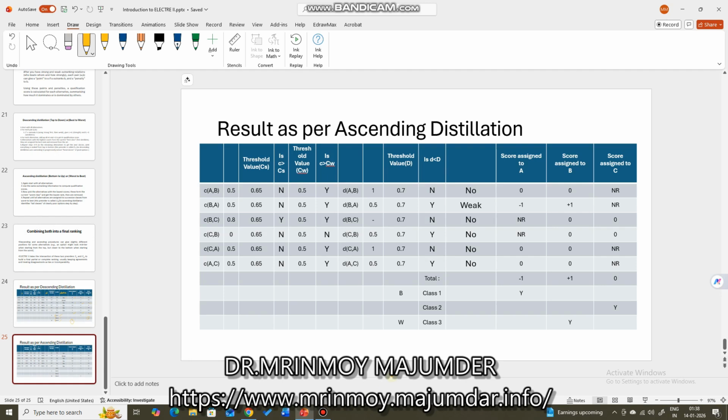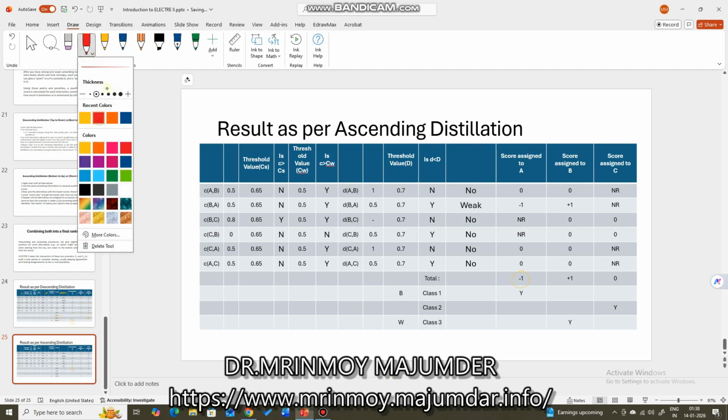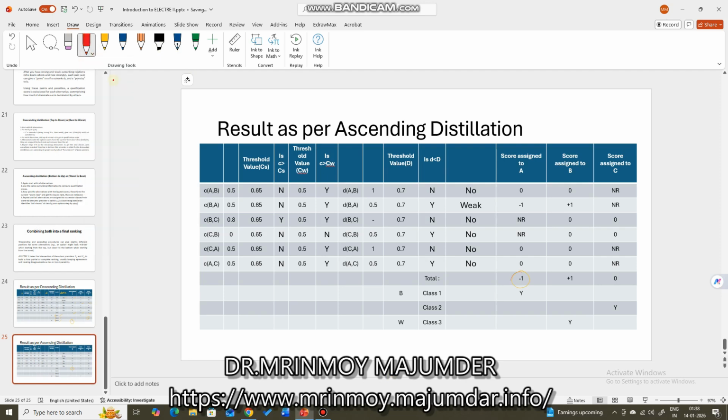That means the score assigned to A is minus 1. This is the worst. That means change the color now to red again. This is the worst value. This is the best value, right? So in case of ascending distillation, worst to best is followed.